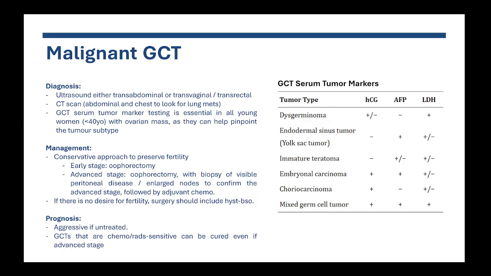And here's a table of the different types of malignant germ cell tumors and their potential elevation of serum markers. But what you need to remember, or the main important, are that dysgerminomas usually present with elevation of LDH. Yolk sac tumors would present with elevation of alpha fetoprotein. And finally, choriocarcinomas usually present with an elevation of beta HCG.